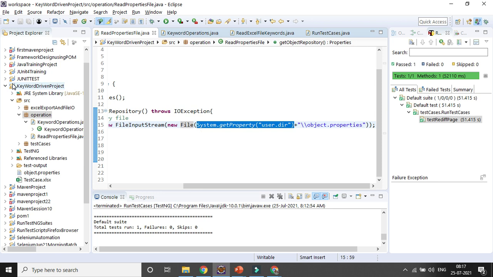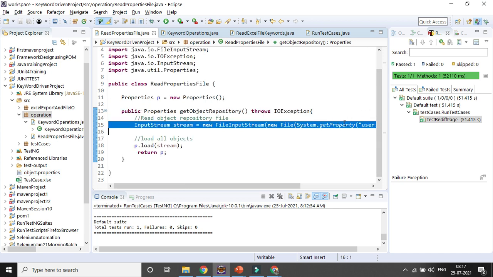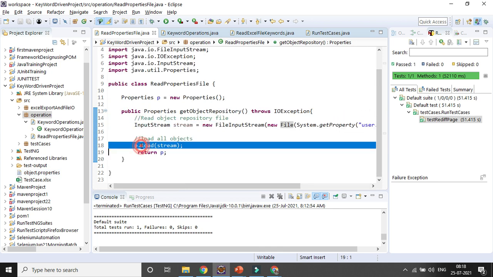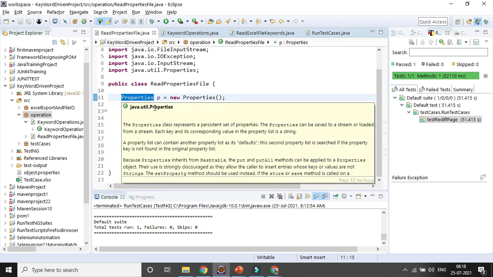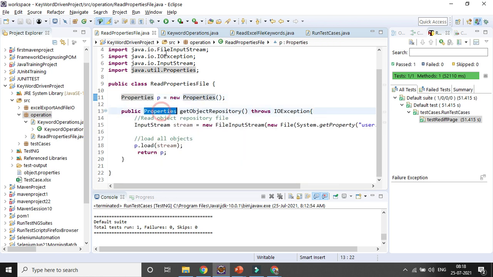After that, you give a double slash and then the file name. So I am reading it that way. I will be loading all the input stream and returning it. What I am returning is the P variable, which is nothing but the Properties class. That is my third step.